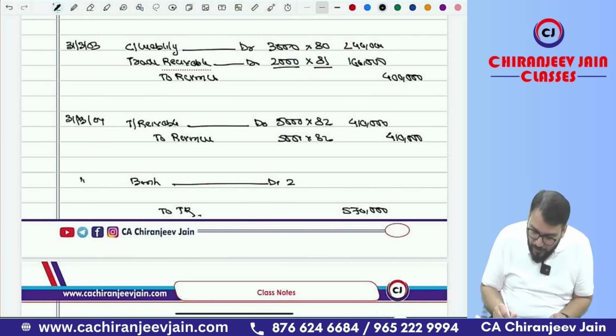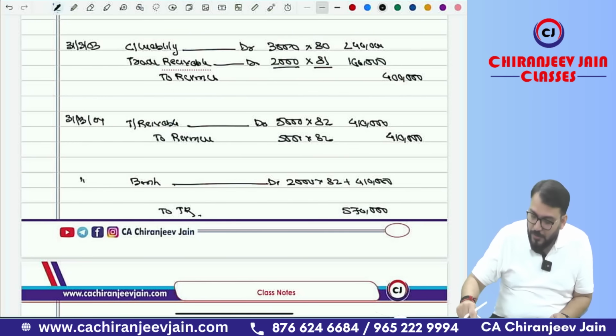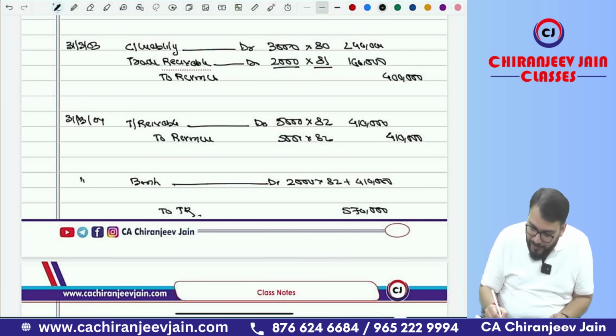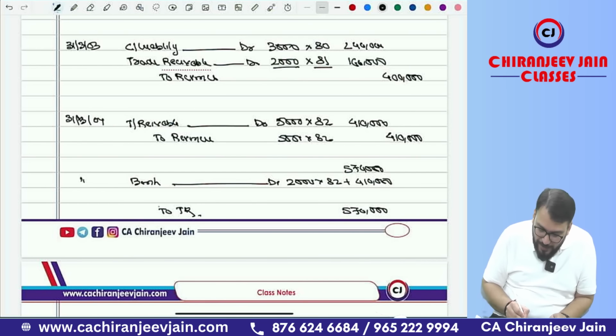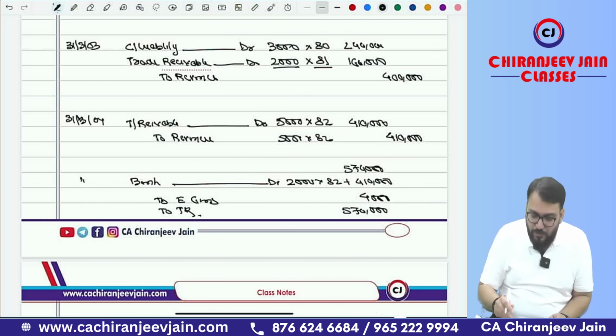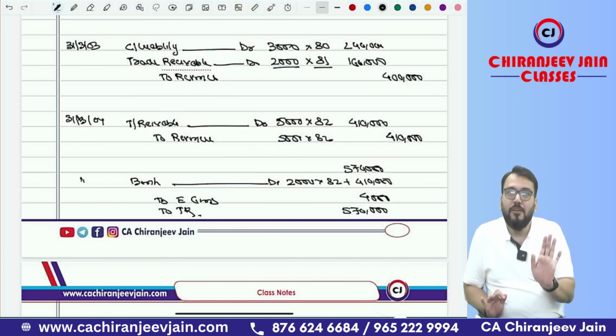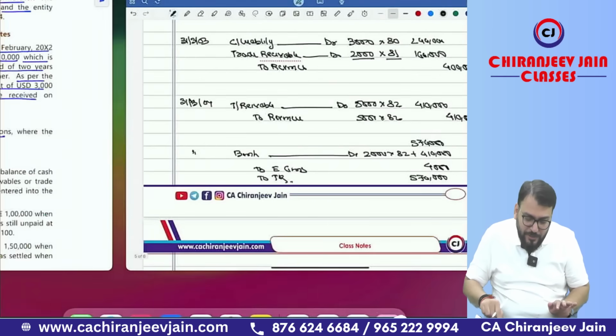So what will we do? 2,000 into 82 plus 4,10,000 we will get. So 2,000 into 82, how much? 1,64,000 plus 4,10,000. So the amount received will be 5,74,000, and there will be an exchange gain. So the exchange gain transferred to profit and loss account will be 4,000. This will be the answer. Got this point? This answer has been given in a theoretical way.